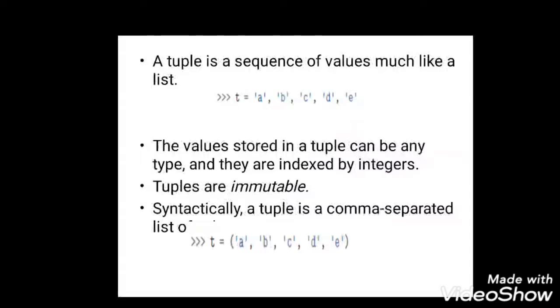And to specify explicitly that it is a tuple, we represent a tuple with parenthesis before and after. So we use square brackets to represent a list, we use curly braces to represent a dictionary, and we use parenthesis to specify it as a tuple.